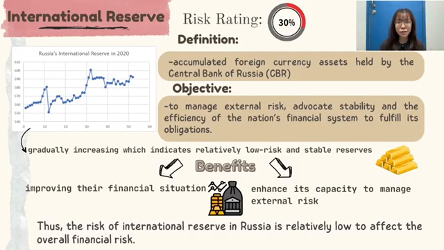Next are the international reserves, and the main objective is to manage external risk and advocate stability. The risk is rated at 30%, which is a relatively very low risk, and this shows that Russia is more capable of resisting economic shocks and upholding financial stability.